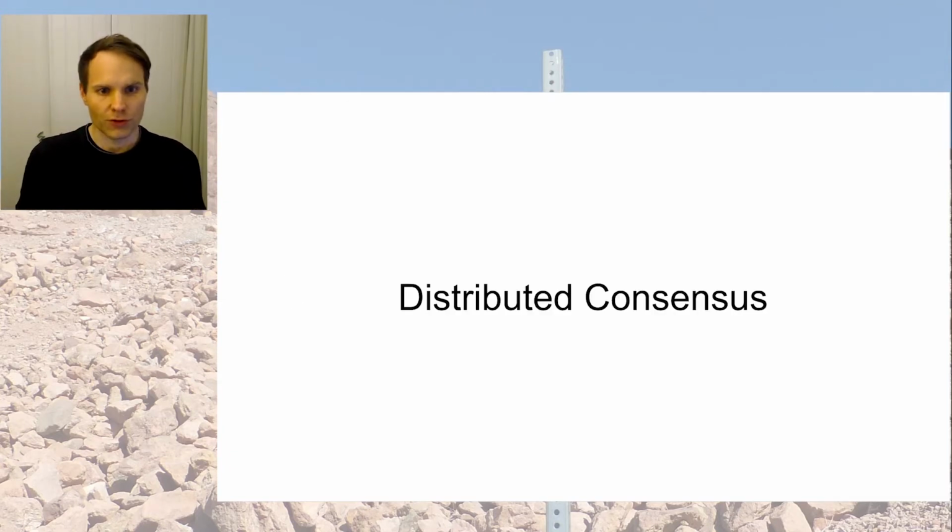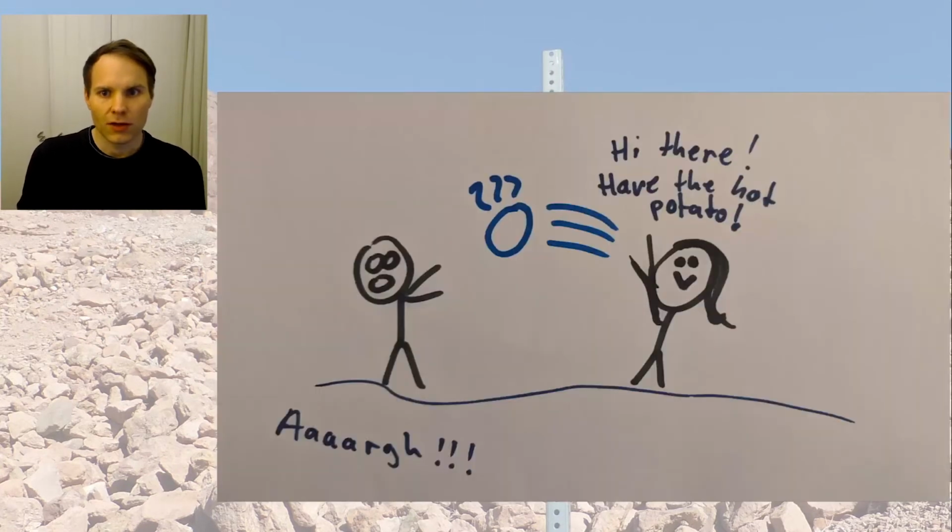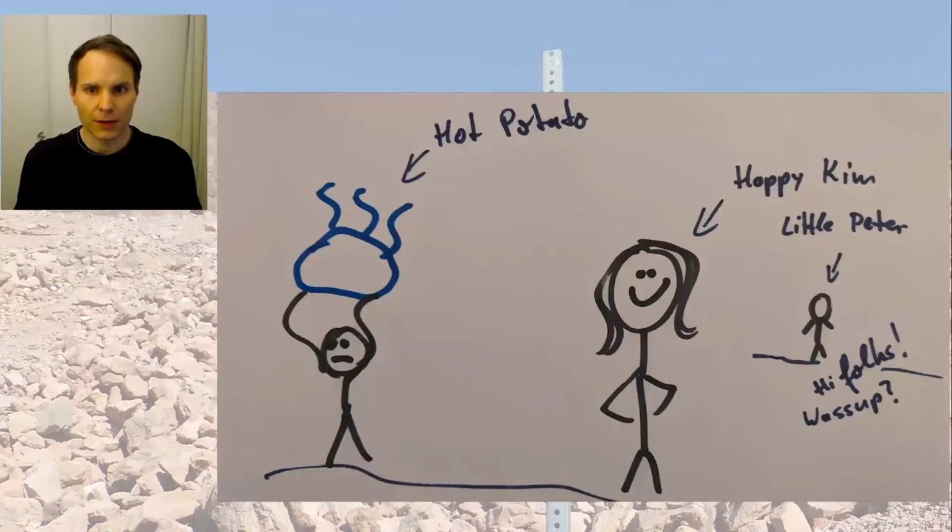What is distributed consensus? This is me and my friend Kim, when we were kids. One day, Kim brought a hot potato to one of our playdates, and Kim liked to invent new games. Kim's hot potato game was very simple. There was only one rule: don't ever drop the potato. Unsurprisingly, holding a hot potato wasn't much fun, so whenever someone ended up holding the hot potato, they needed to find someone else to hold it for them.